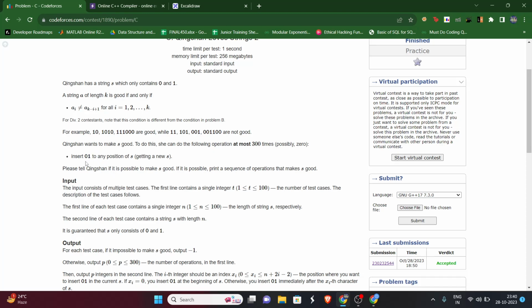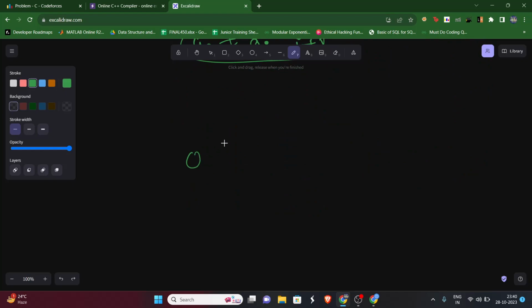And we need to keep in mind one thing. Let's say there was a string like 0 1 1 1, and we insert 01 here. Initially the indexes were 0 1 2 3 4. Then the string will become 0 1 0 1, because this is inserted over here, and then these three, 1 1 0.